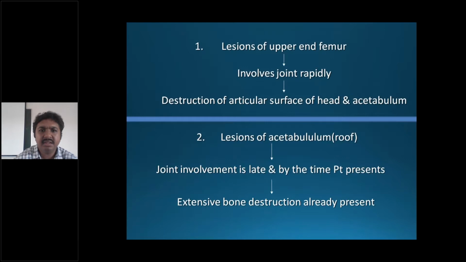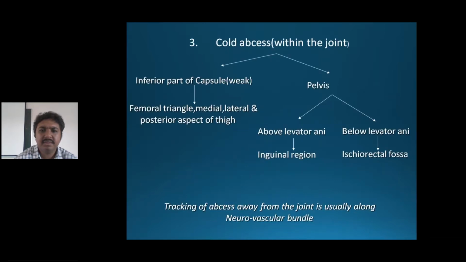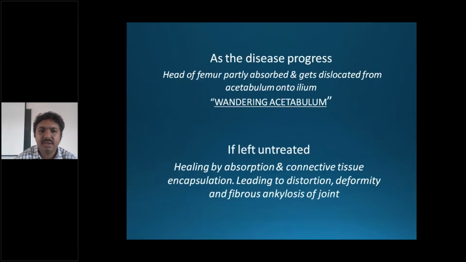What happens is the upper end of the femur or the acetabular roof is affected and involves the joint. So it destroys the articular surface and head of the acetabulum. There are lesions in the roof of the acetabulum. A cold abscess can form within the joint and makes the capsule weak, and it can track down to the thigh, inguinal region, or ischiorectal fossa.